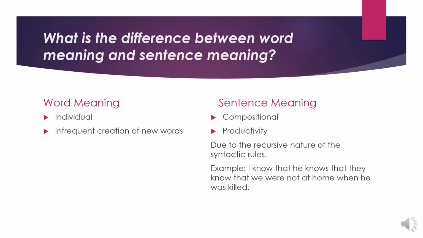Now this second direct object, that they know that we were not at home when he was killed, also has the same structure as the whole sentence. Where we have that, again the complementizer, and they know that we were not at home when he was killed is actually the sentence bar, where we have they, the subject, and know that we were not at home is the predicate. Know is the verb, and then know is followed by a third that clause, or finite clause, that functions as a direct object of the verb know.